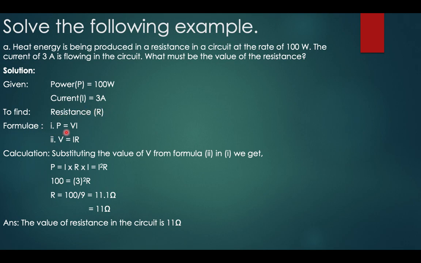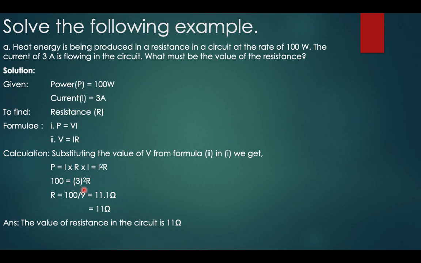The formula we have is power is equal to V into I, that is potential difference into current, and from Ohm's law V is equal to IR. Calculation: substituting the value of V from formula 2 in formula 1, we get I into R, that is I square R. Therefore, since power is given as 100 watt, we can write 100 is equal to 3 square into R, as the current is 3 ampere.